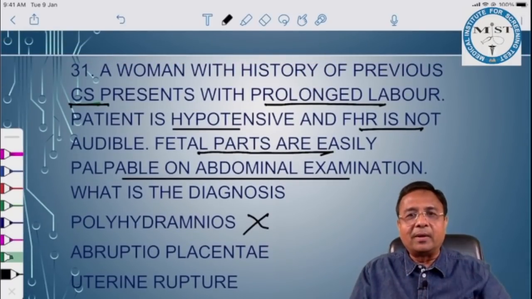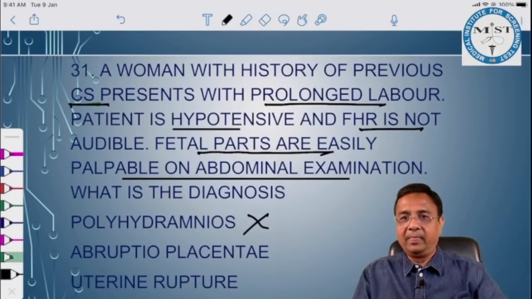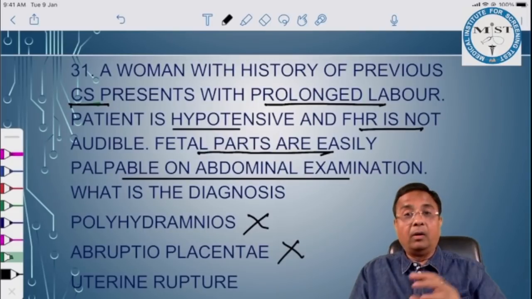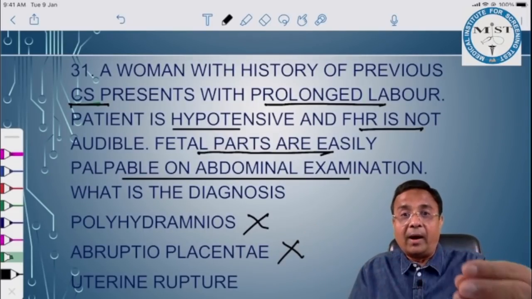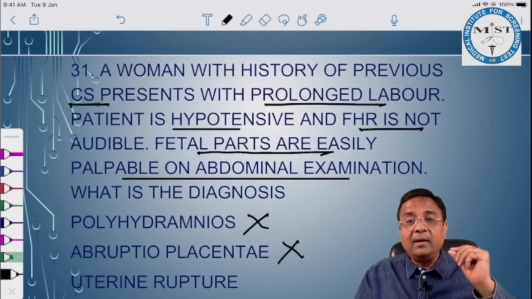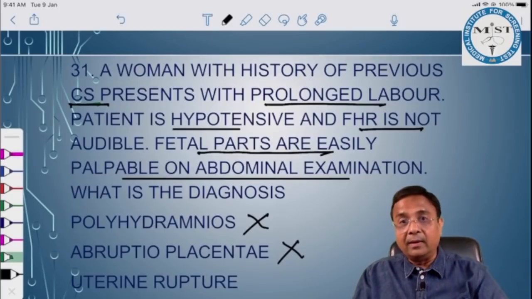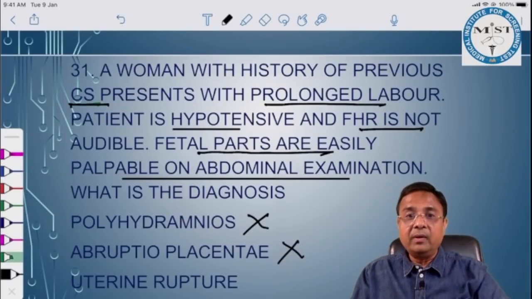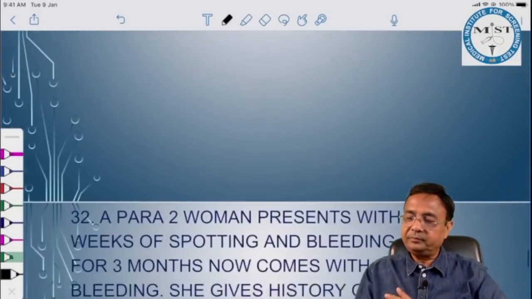Why will she be hypotensive? And how come fetal parts are easily palpable? No way. Abruptio placentae? Uterine tone will increase, and abruptio placentae is usually associated with hypertension, so why hypotension? And why prolonged labor? Uterine rupture. Yes, this is the answer.